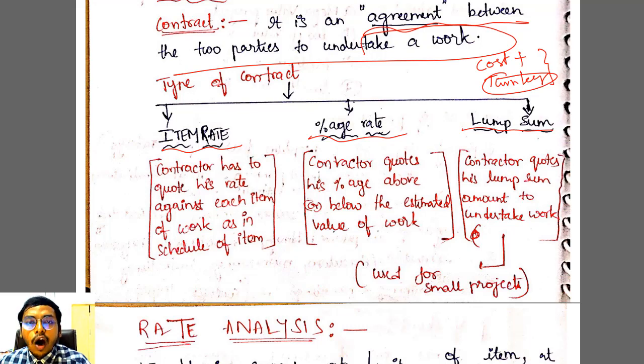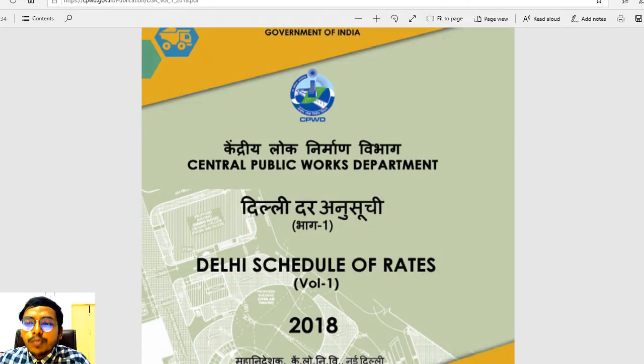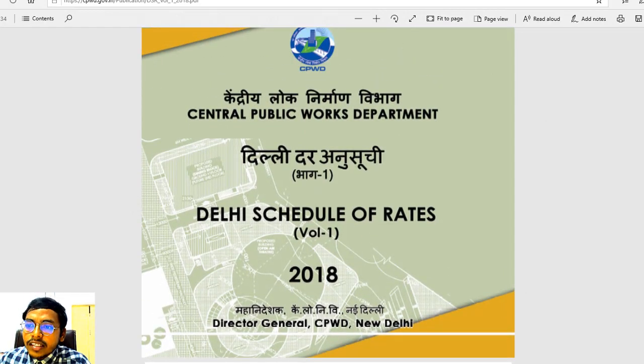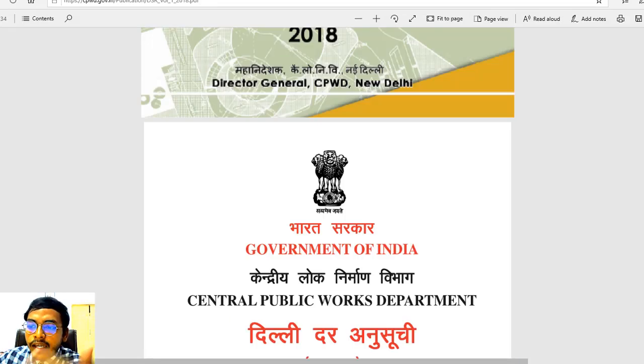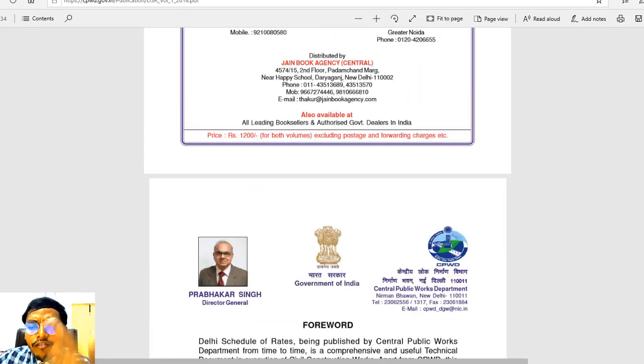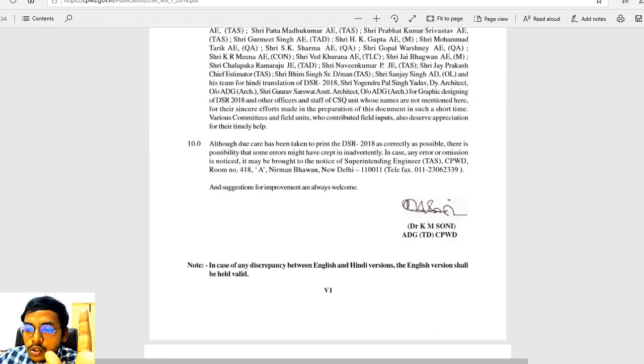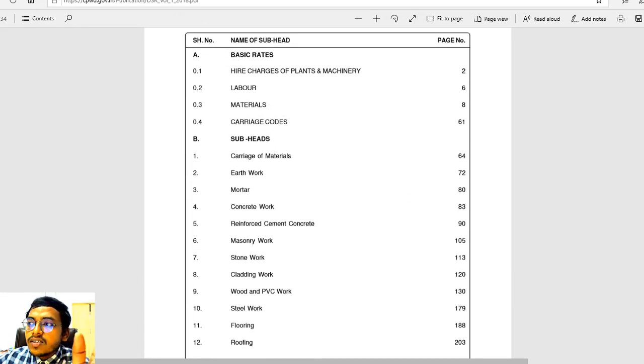See, first of all, how do you know that a certain amount of earthwork will cost you so and so much money? For this, our government, CPWD department, the Central Public Works Department, has already given specifications. It releases a schedule of items. I will show you. I have everything, I will tell you everything, not a big deal. So this is, you can clearly see, Central Public Works Department Delhi schedule of rates. It releases a schedule of rates for everything. I will show you the index, how these books look like.